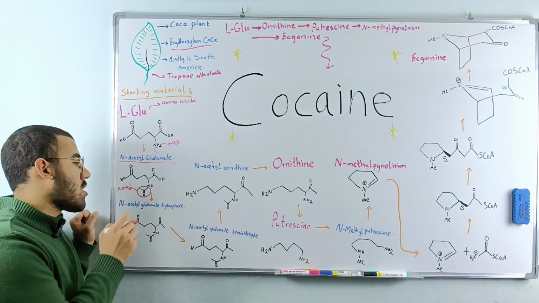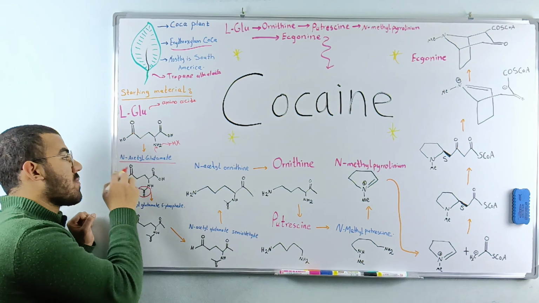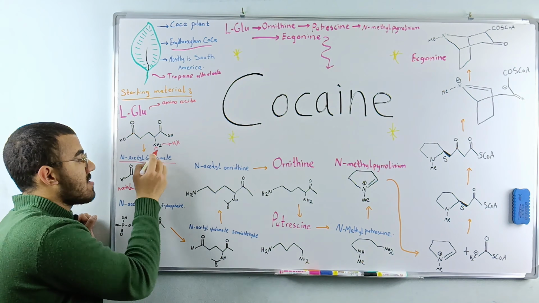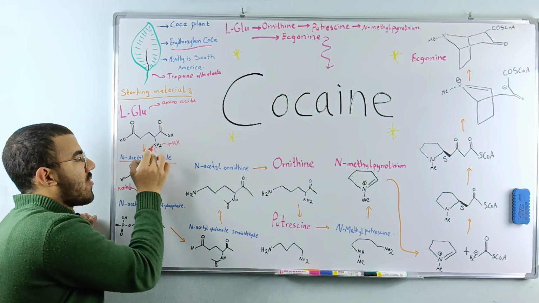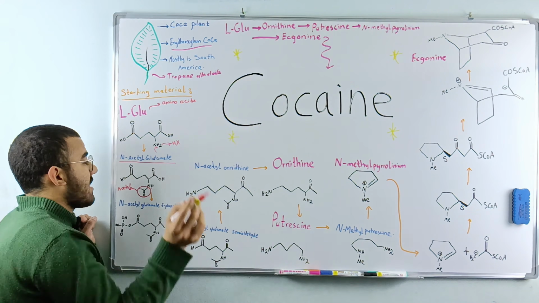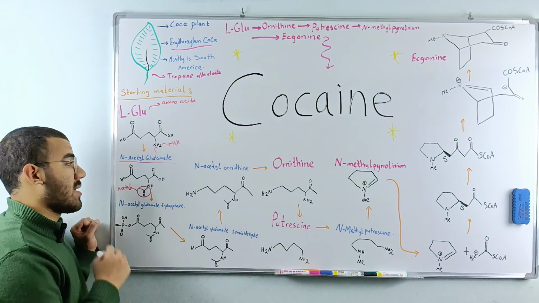Why N-acetyl? Because we added the acetyl group on the nitrogen. So the name is N-acetyl glutamate, still glutamate, because it's exactly the same structure. What just happened is that we added an acetyl group on the nitrogen, and then we named it N-acetyl glutamate without any change in the main glutamic acid.